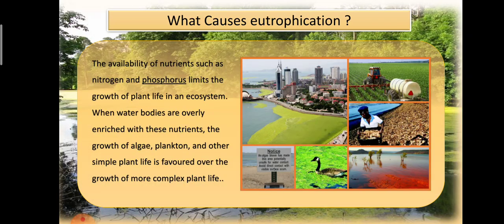Now we are going to start with what are causes of eutrophication. There are a number of sources of nutrients that can cause eutrophication of water bodies. So the availability of nutrients such as nitrogen and phosphorus limits the growth of plant life in an ecosystem. When water bodies are overly enriched with these nutrients, the growth of algae, plankton, and other simple plant life is favored over the growth of more complex plant life.